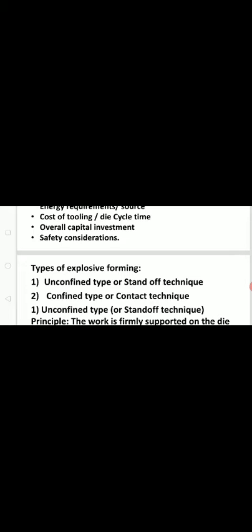So there are two types of explosive forming processes. One is the unconfined type or stand-off technique. Another one is the confined type or contact technique. I'll discuss both types of explosive forming processes. First, the unconfined type or stand-off technique.